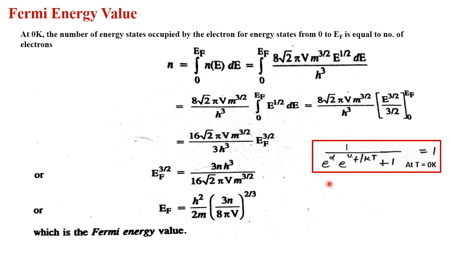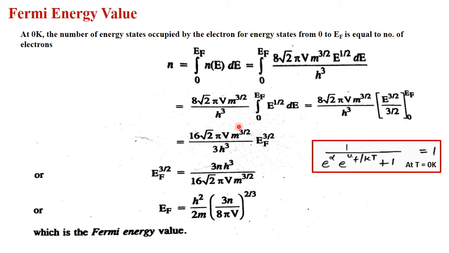That means we can take this factor as equal to 1. So finally we are left with this kind of equation. Taking all the constants out, inside we are left with integration from 0 to EF, e raised to the power 1 upon 2 dE. Integrate it and substitute the upper and the lower limit.